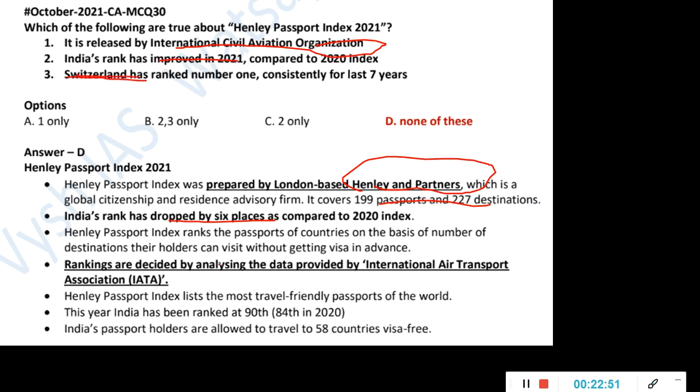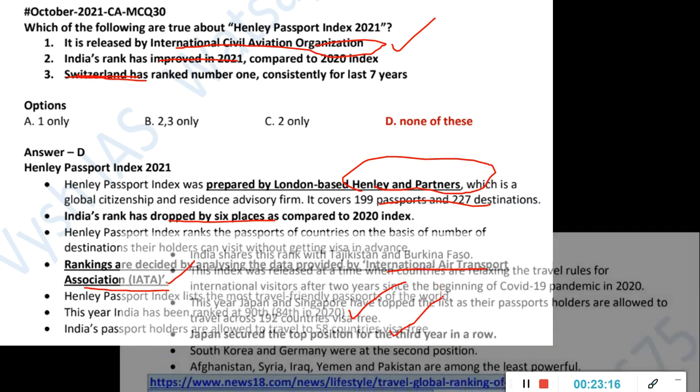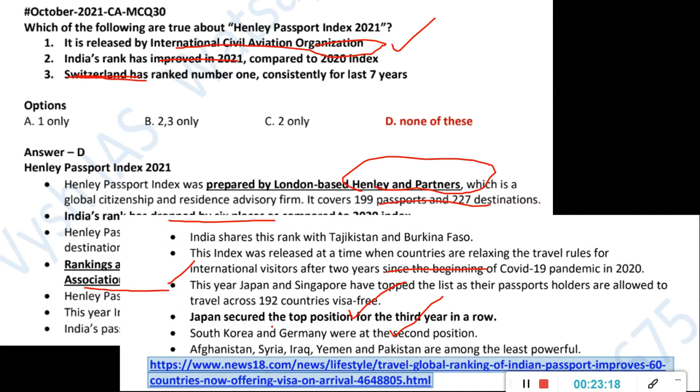Rankings are decided by analyzing the data provided by the International Air Transport Association, IATA. What is IATA, what is the International Civil Aviation Organization, these are also important things which you have to study; in my international bodies test series PDF it will be there in detail. Compared to 84th rank, India came to 90th rank. Indian passport holders are allowed to travel to 58 countries visa free as of now. Japan secured the top position for the 3rd year in a row.